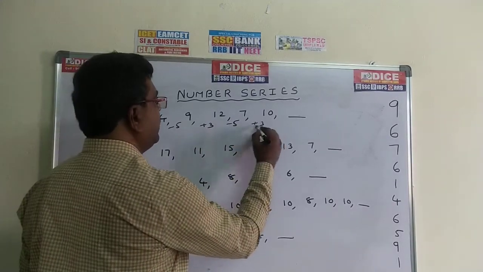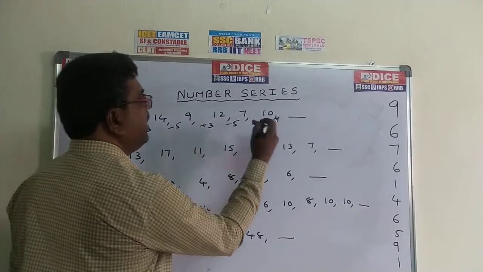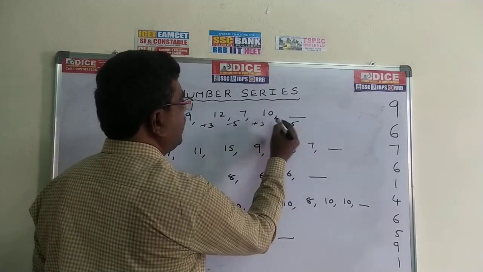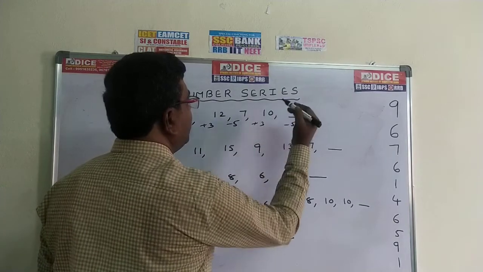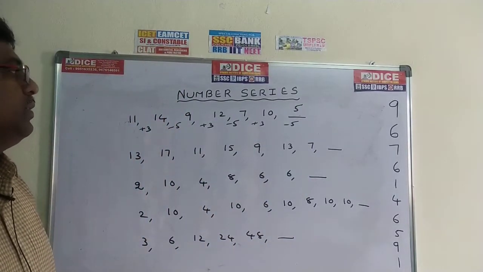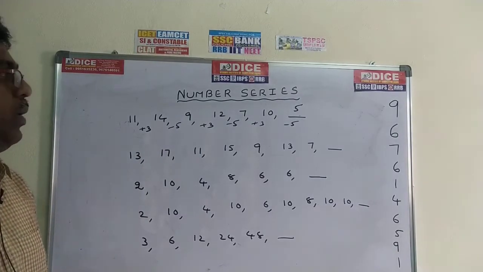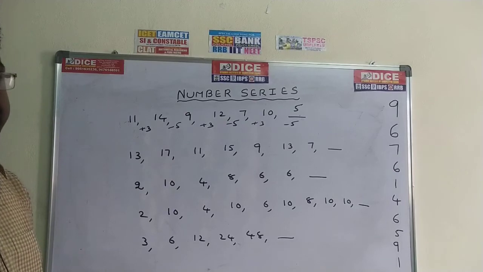7 plus 3, 10. So here the series is plus 3, minus 5, plus 3, minus 5, plus 3. Next it is minus 5, so 10 minus 5 is 5. The series difference is plus 3, minus 5, plus 3, minus 5 and so on. So the required answer is 5.